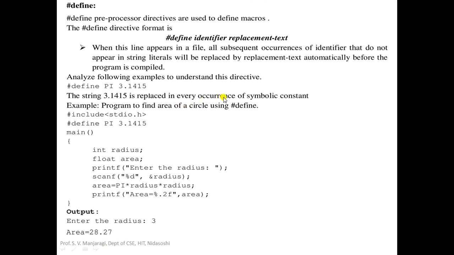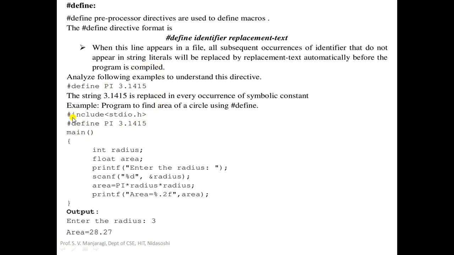Now let us take a simple example to demonstrate #define. We have taken a program to find the area of a circle. Here we make use of #define. The formula to calculate the area of a circle is pi r square. Here the value of pi can be defined before the main function, and it can be used anywhere in the program. Now let us see.